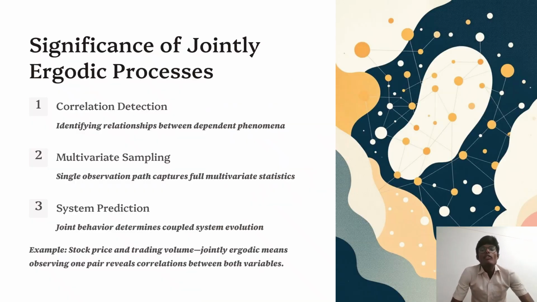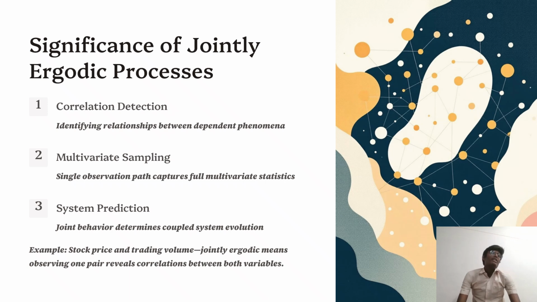Next one. Significance of the jointly ergodic process. This is the representation of the joint ergodic process. There are three: correlation detection, multivariate sampling, system prediction. In correlation detection, identify the relationship between dependent phenomena. In multivariate sampling, a single observation path captures full multivariate statistics. In system prediction, joint behavior determines the coupled system's evolution.